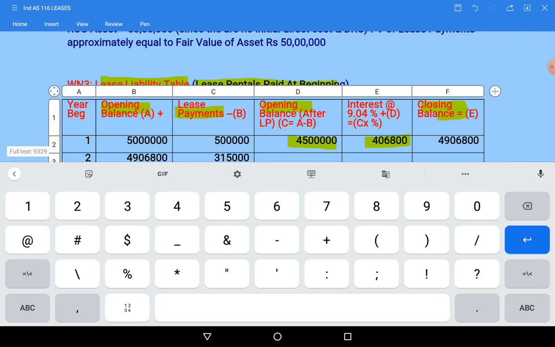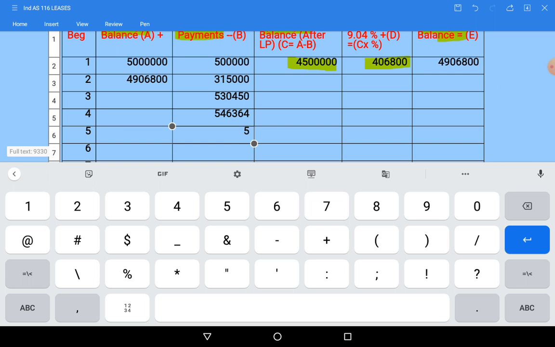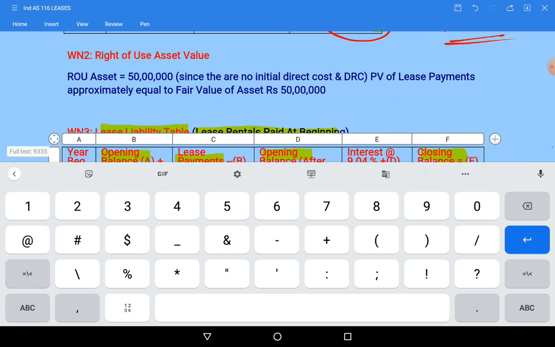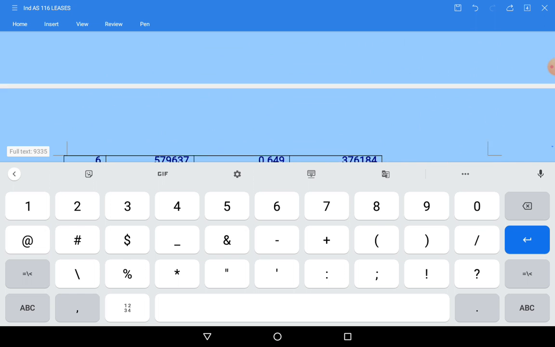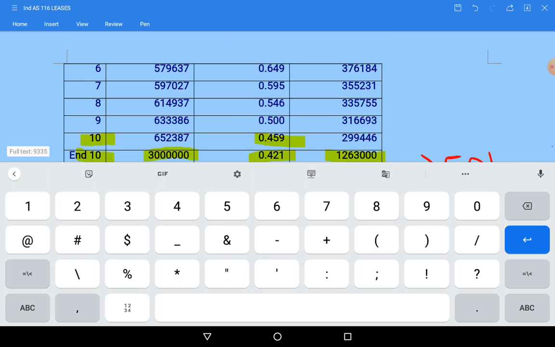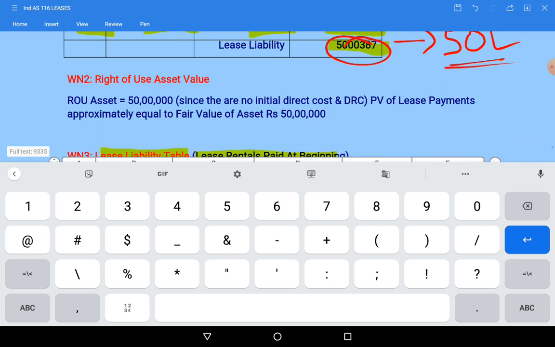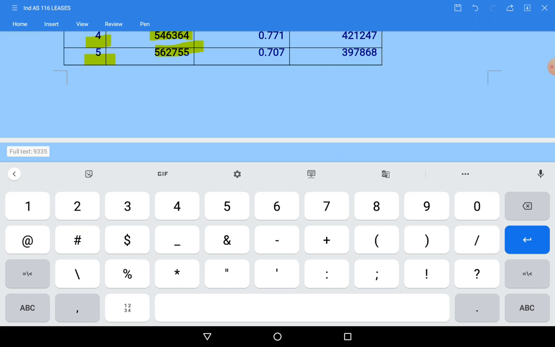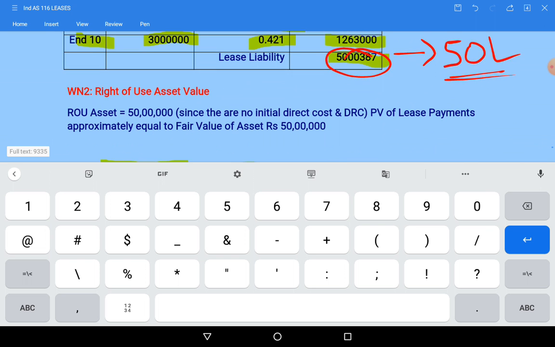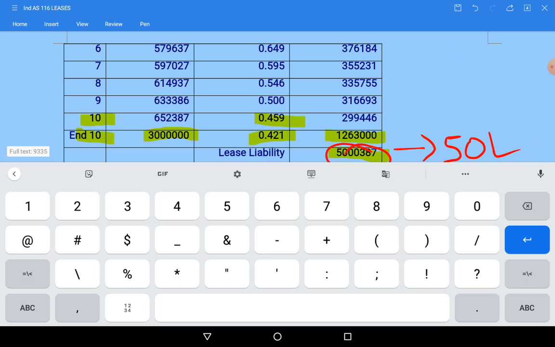So we will take here 5,62,755. Is it right? Sorry, 755 only I wrote, right? So like this we need to write all the 10 years values.